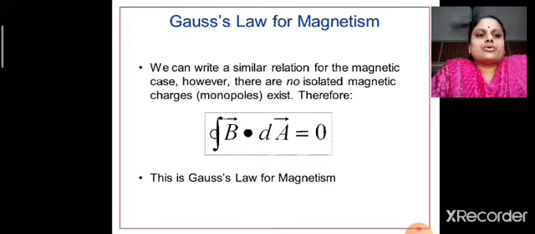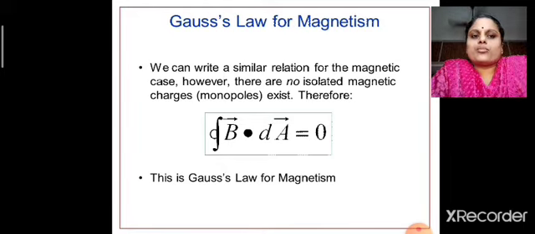Now let us discuss the Gauss's law for magnetism. You are familiar with Gauss's law in electrostatics, according to which integral E dot dS is equivalent to 1 by epsilon 0 times the charge enclosed. Similarly, in magnetism, we can write a similar relation, but since there are no isolated magnetic charges or monopoles, integral B dot dA or integral B dot dS is equivalent to 0. This is the Gauss's law for magnetism.